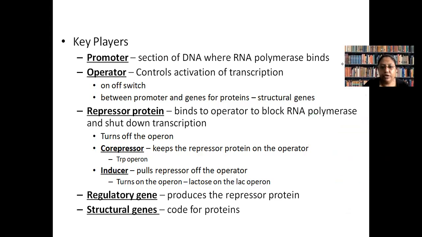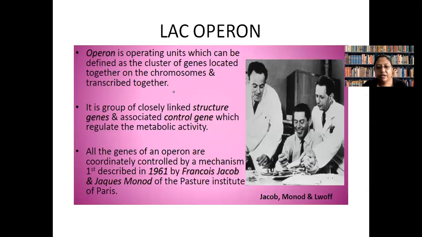So now we will look into the definite example. These three people, Jacob, Monod, and Roth, were the people who first proposed this operon concept. They said that they may not be present together.